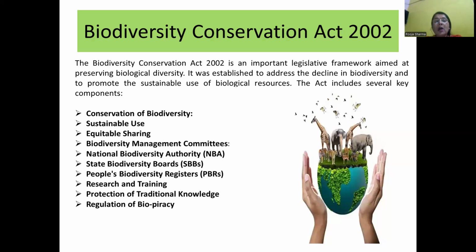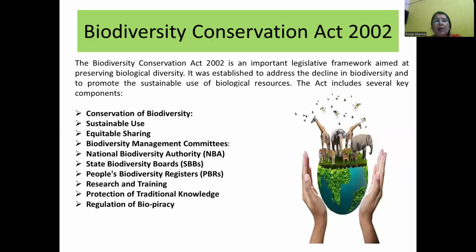Every state forms a state biodiversity board to protect the state's biodiversity, wildlife, and forest. People's biodiversity register. This promotes the documentation and analysis of biodiversity, research and training.